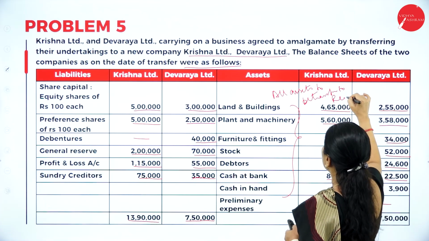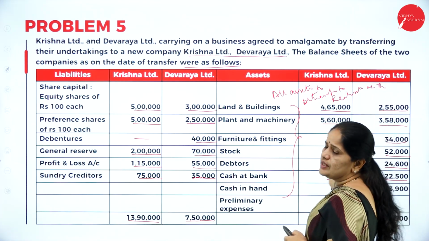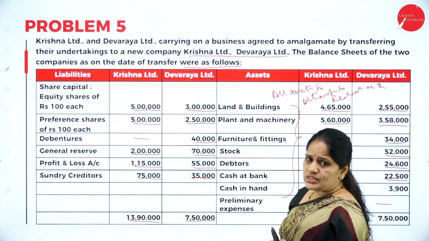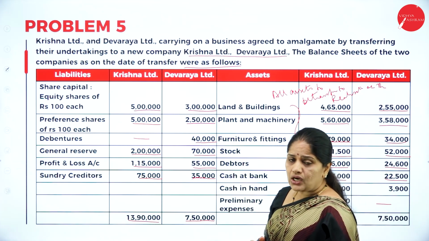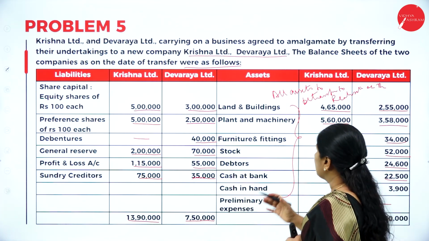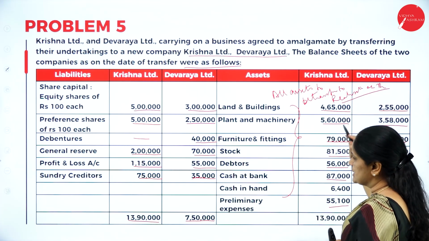To realization account, debit column. Whenever you are given a problem on amalgamation, you try to see that the books of accounts are closed. So how do you close the books of accounts of the assets? All the assets will be transferred to realization account debit side.